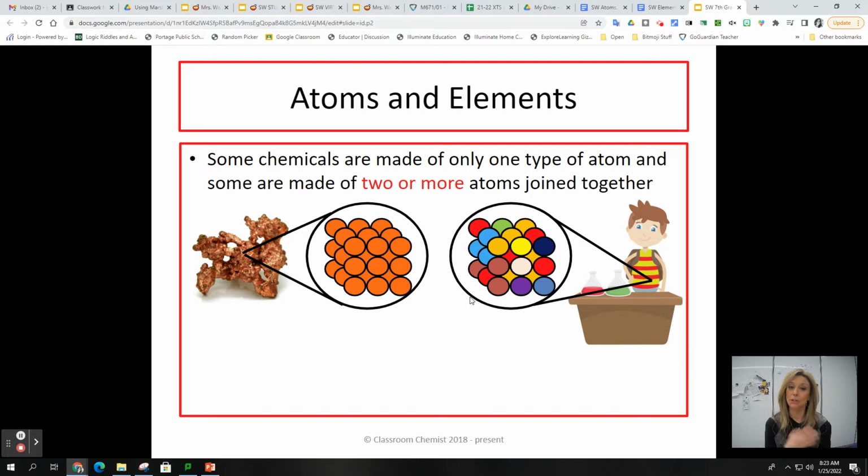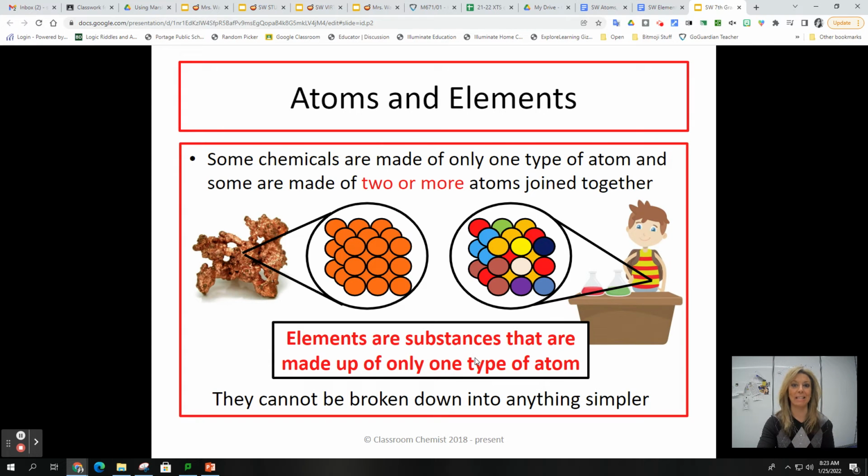Atoms and elements. So what's the difference here? Some chemicals are made of only one type of atom, and some are made up of two or more atoms joined together. So atoms make up both of these things. Atoms make up copper, atoms make up you, but there's a little bit of a difference. Copper is just made up of one kind of atom. You are made up of many kinds of atoms.